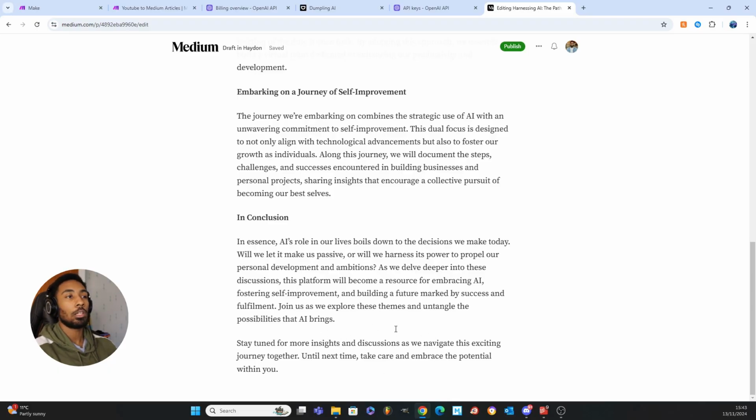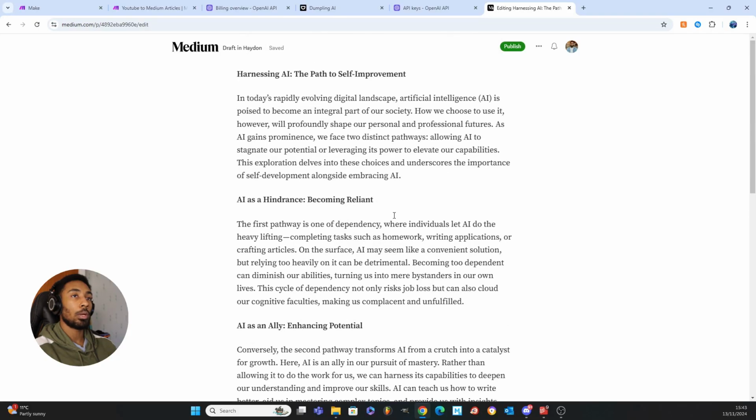So you can obviously go in and then make changes to this and make it more authentic and better. But the point is that this is a great way to speed up the process from making videos and turning them into articles, so that you don't have to do everything from scratch and you can stay as efficient as possible.